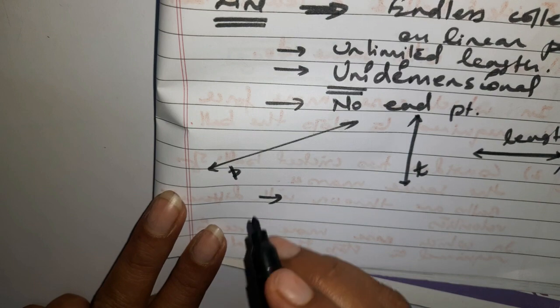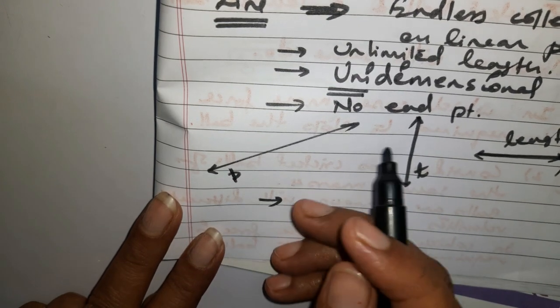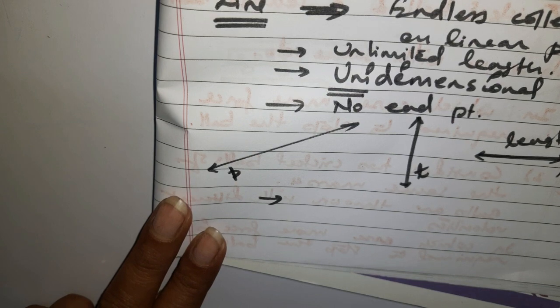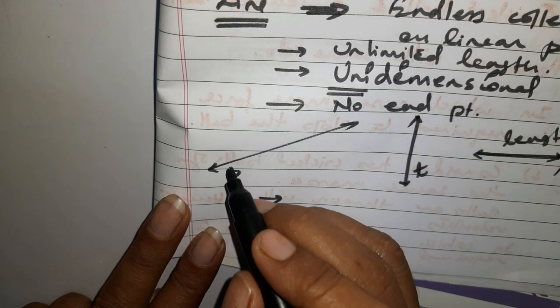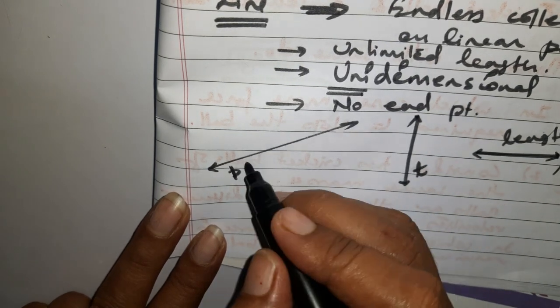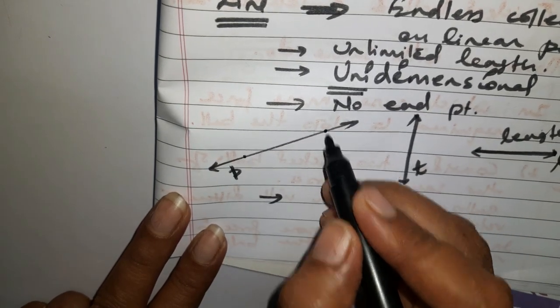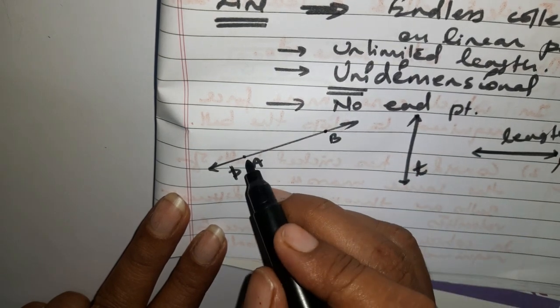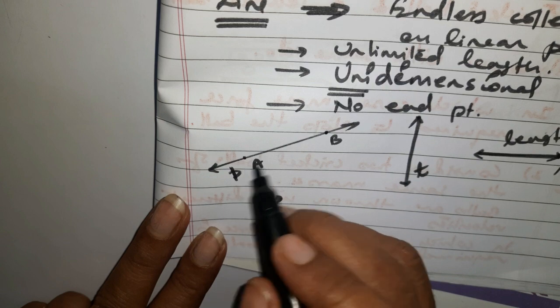But if you wish to name them with capital letters, you have to consider any two points on the line. Say you are taking two points on this line, A and B, because we know that points are denoted by capital letters.